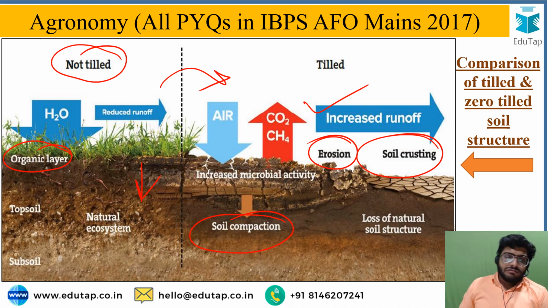Because there is no organic cover over the tilled soil, it causes more runoff, more sheet erosion, more splash erosion. That's how no tilled soil or zero tillage, a modern technique of tillage, is beneficial to the farmer, as well as it reduces the cost of cultivation.